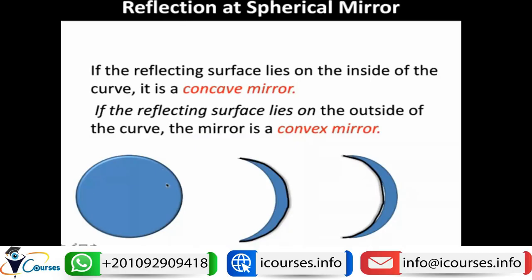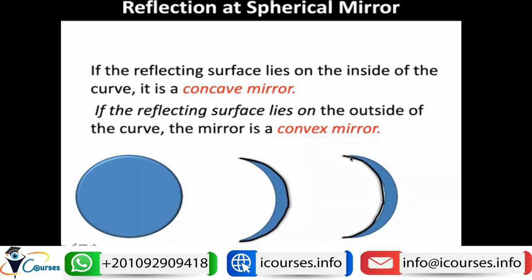If we have a reflecting sphere, and we cut a part of it to make a mirror, and the reflecting surface is on the outside, this is called a convex mirror. If the reflecting surface is on the inside, it is called a concave mirror. So here we have a concave mirror. We can see this black line points to the non-reflecting surface, and this is the reflecting surface of the mirror. So this is called a concave mirror.